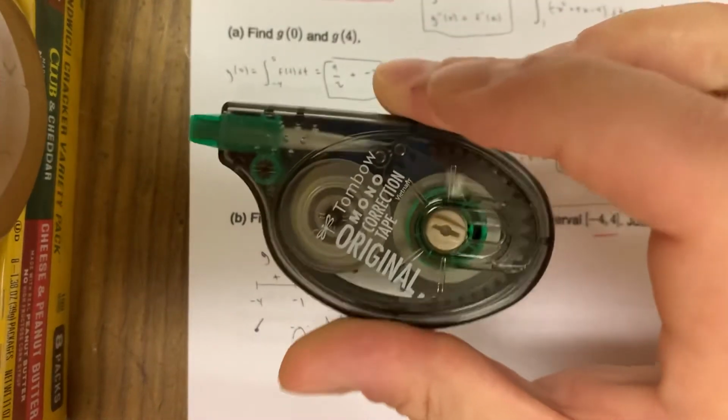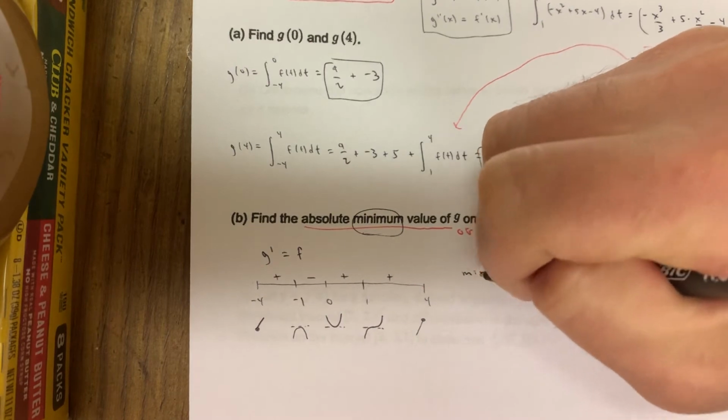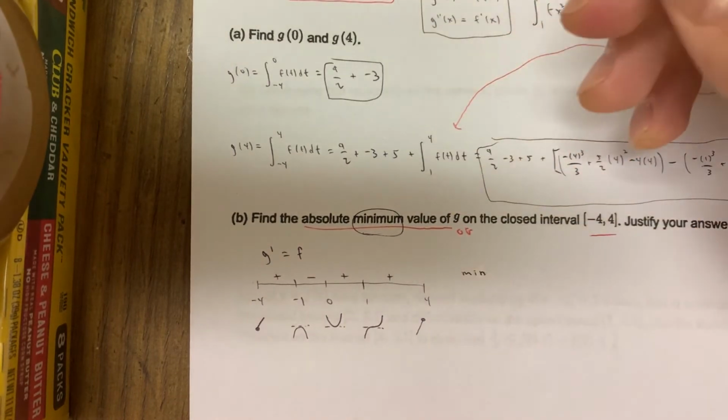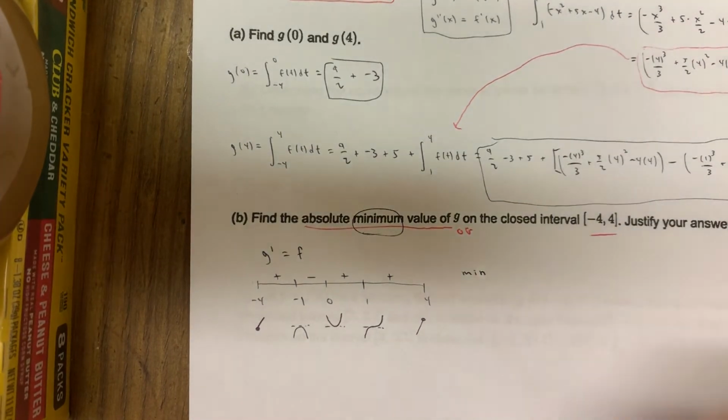Not me. Try to have one of these on hand if you're using pen during the AP exam. Pencil might be good, but make sure you're taking pictures. Don't have shadows on these pictures. Make sure it's clear. Put the phone above, not at an angle like some of you guys do when you submit your work. And if you do use pencil, make sure it's dark enough.